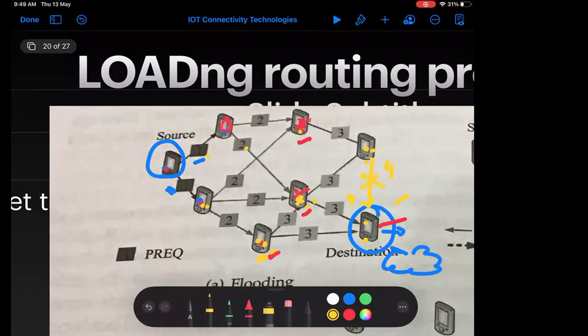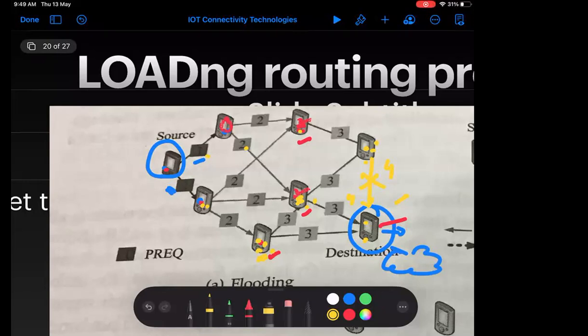So what will it do? I am receiving the packet via this node, and this node. Whenever I am receiving the packet via this node, the total number of hops is 3. When I am receiving the packet via this node, the total hop count is also 3. So I have to consider any one of the paths.